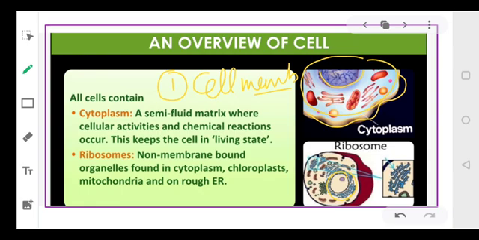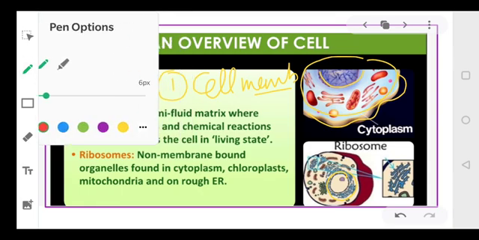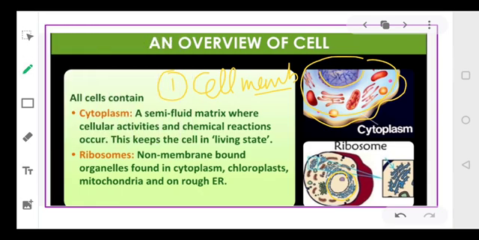Now cytoplasm, basically students, we can define it as a semi-fluid matrix, where all the cellular activities and chemical reactions occur. So whatever things are happening inside a cell, everything is happening inside the cytoplasm itself, and this keeps the cell in a living state.